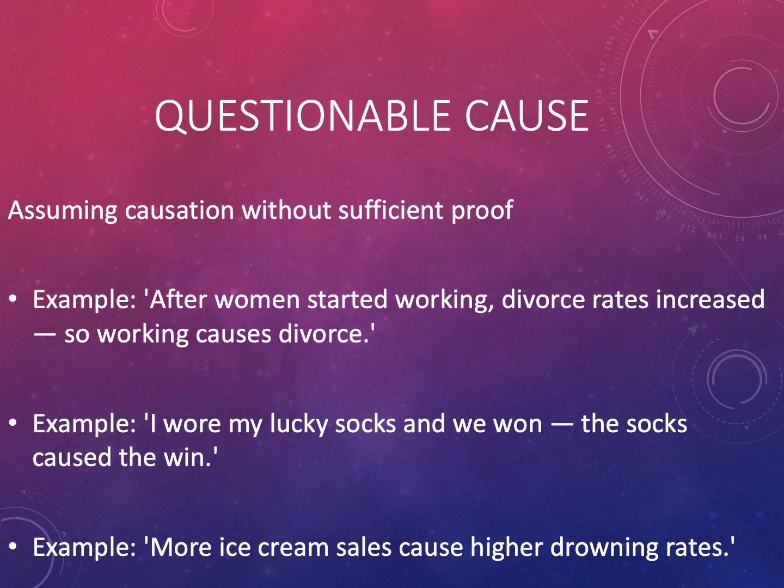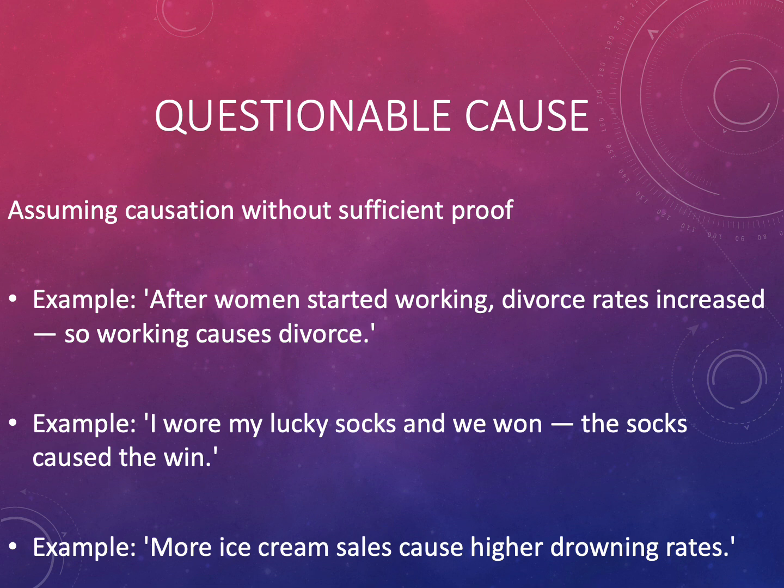Questionable cause. Questionable cause occurs when we claim one event causes another without enough evidence. The first example is, after women started working, divorce rates increased, so working causes divorce. This example assumes a causal link between work and divorce without considering other social changes.